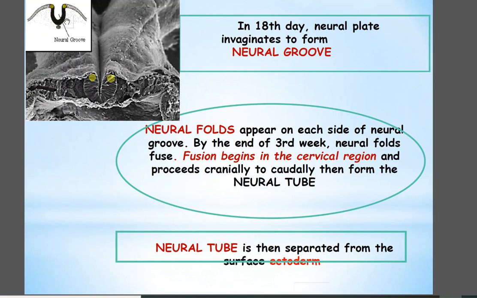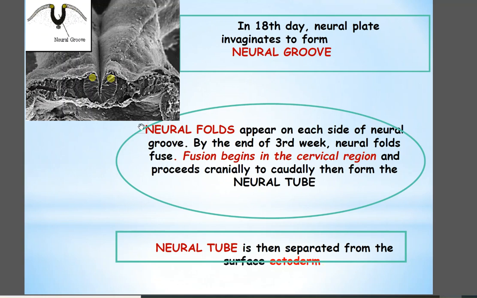Here you can see again the formation of the neural tube. The yellow color is neural crest cells and is marked here. This is a real mouse embryo. This is a neural groove, a neural fold, and some cells at the edge of the neural fold. Its name is the neural crest.